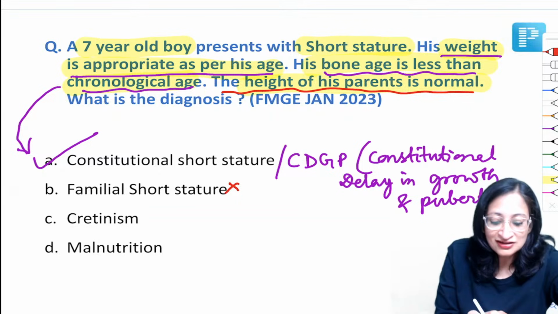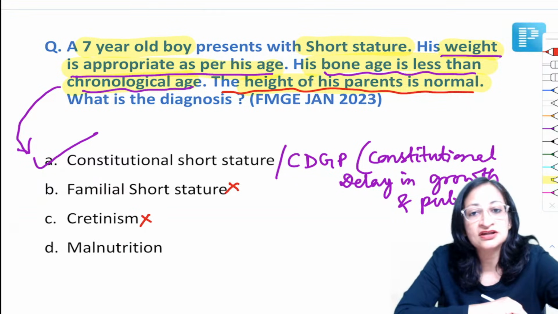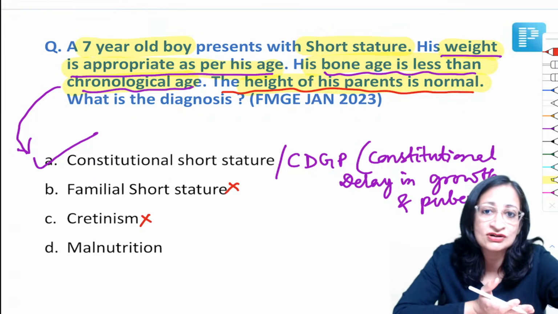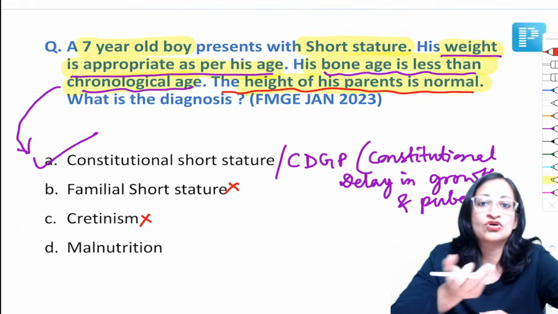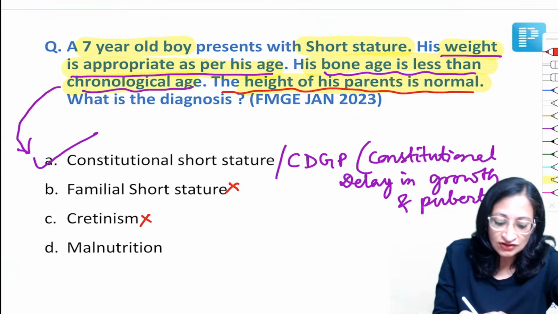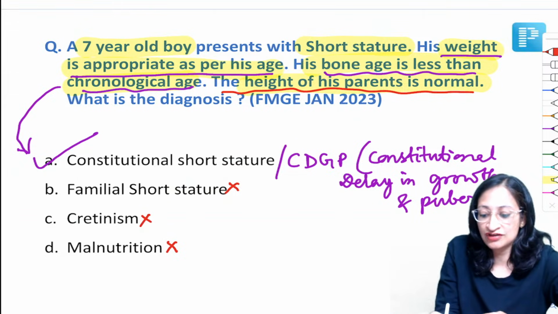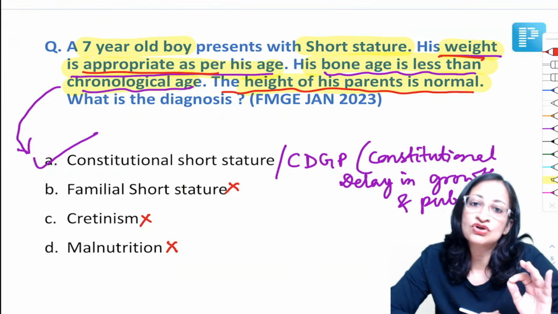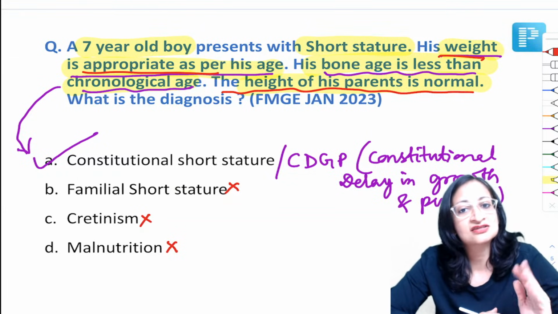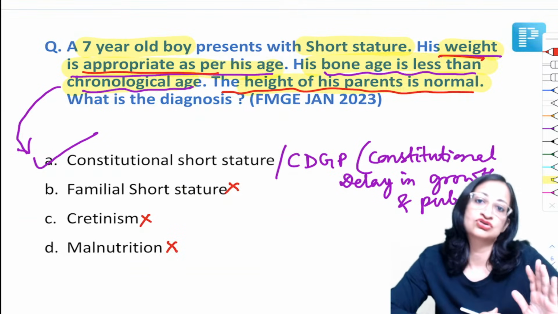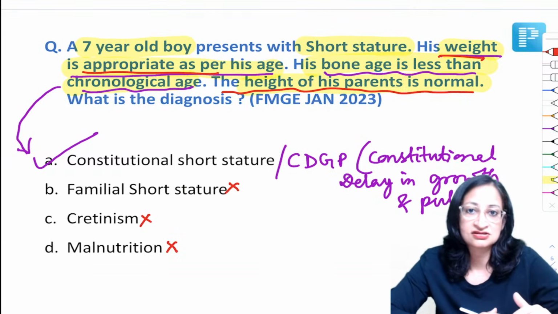Cretinism, again, we will not think because we have not been given any other clinical features like the child has developmental delay or intellectual disability, or his weight is more, he's an obese child. We don't have any other features of hypothyroidism. So we are not thinking of cretinism. We are not thinking of malnutrition either because his weight is appropriate for his age. Most of you will be able to pinpoint that this is the correct answer, constitutional short stature. If you're not able to, then try to exclude the options one by one. That will lead you to the correct answer, right?